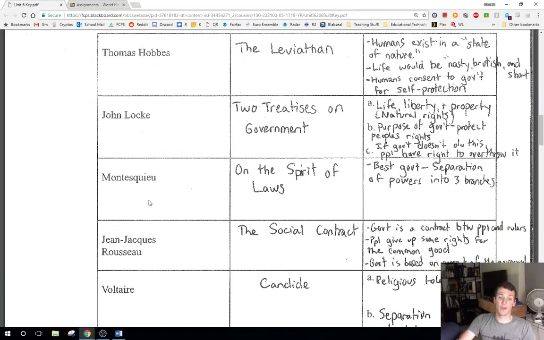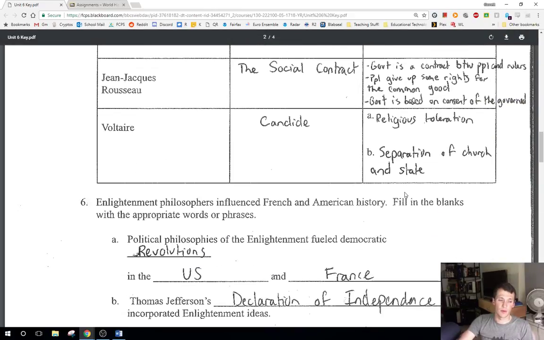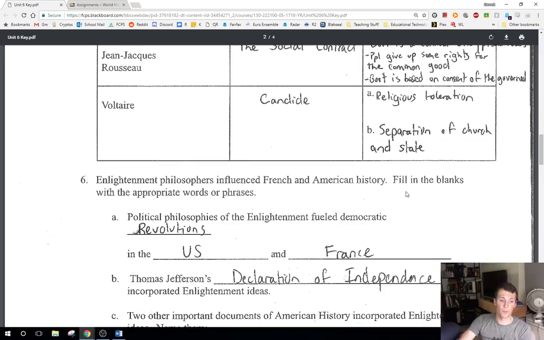I would again know this like the back of your hand, because I can tell you for sure there are probably at least 10 questions that come directly from this right here on the test. So that will be super useful for you to know.